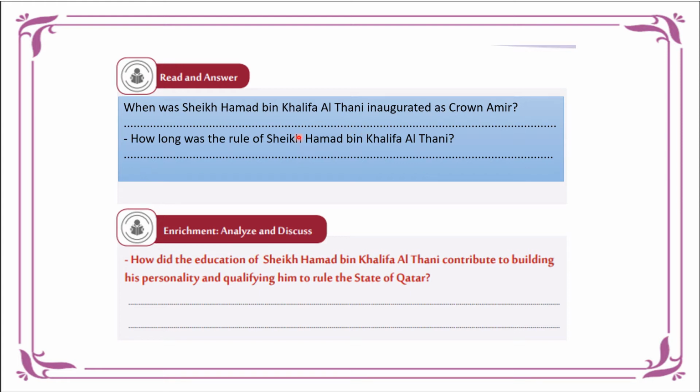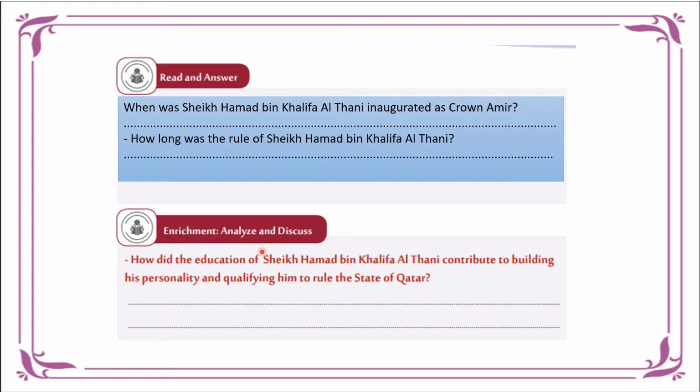So when was Sheikh Hamad bin Khalifa Al Thani inaugurated as Crown Amir? It was back in 1977 AD, right? And how long was the rule of Sheikh Hamad bin Khalifa Al Thani? Okay, his rule was from 1995 until 2013. So please take note of the answers. Next, let's go to enrichment, analyze, and discuss.